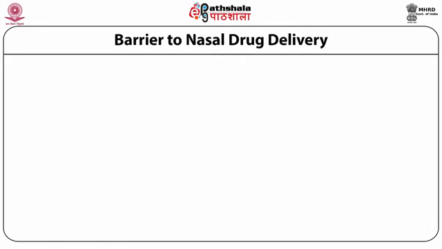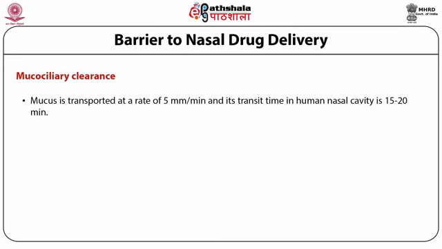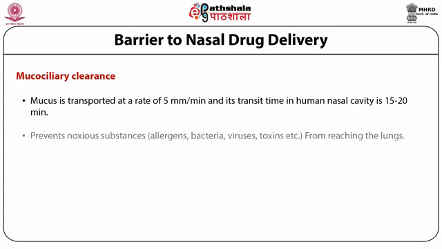The third barrier is referred to as mucociliary clearance. The mucus is transported at a rate of 5 milliliters per minute, and its transit time in the human nasal cavity is 15 to 20 minutes. It prevents noxious substances like allergens, bacteria, toxins, and viruses from reaching the lungs, and hence this becomes a very important natural strength of all human beings.